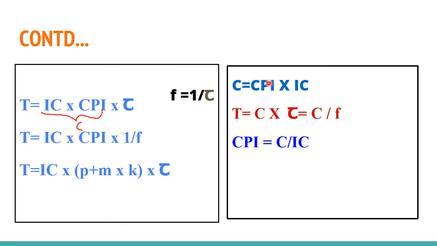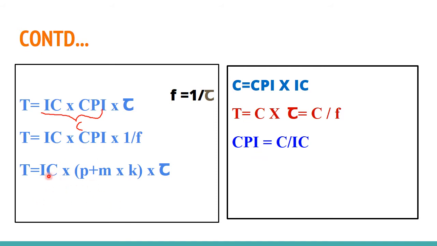And also from this equation you will get another equation for evaluating CPI, that also I explained before. CPI is equal to C by IC. That is also another method for evaluating this CPI. And these are the set of equations that you can use.